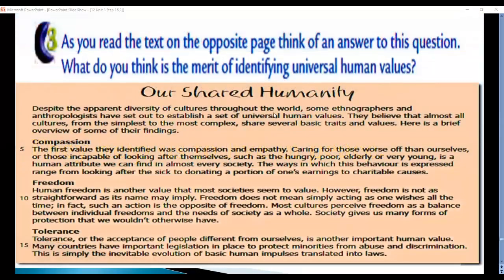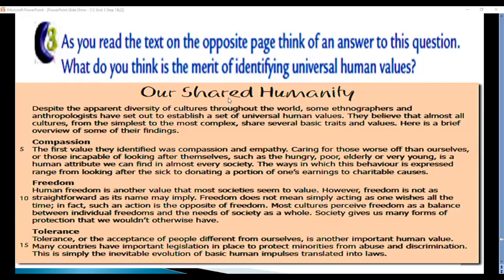Next here, dear students, you have to look at this page. Have a look at this reading text, Our Shared Humanity. Take care, have a look at it. As you read the text on the opposite page, lesson 2, think of an answer to this question: what do you think is the merit of identifying universal human values? The same idea, are human values important? This is the idea here.